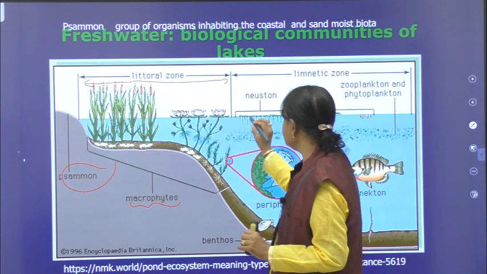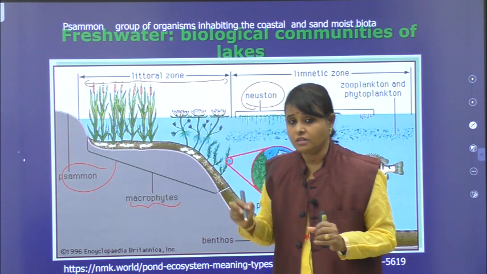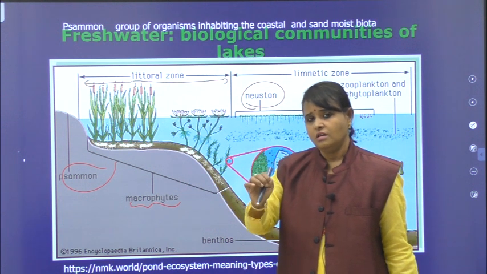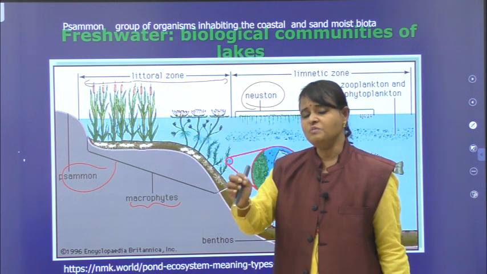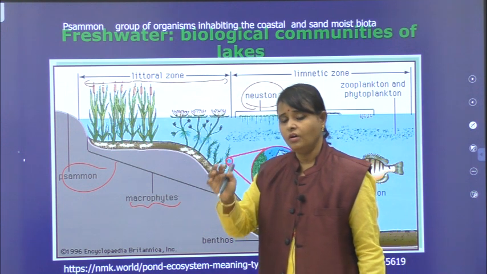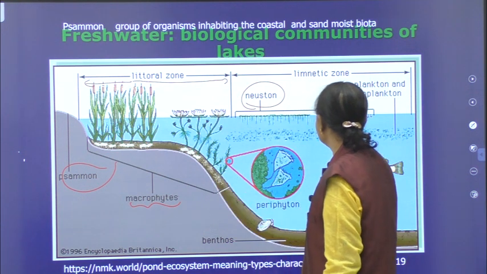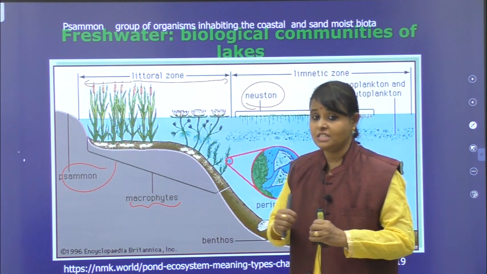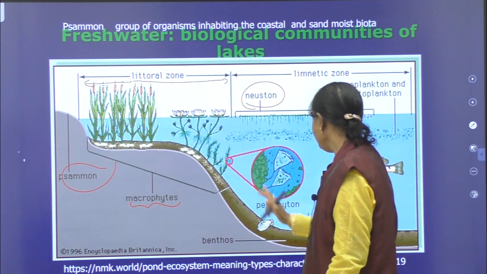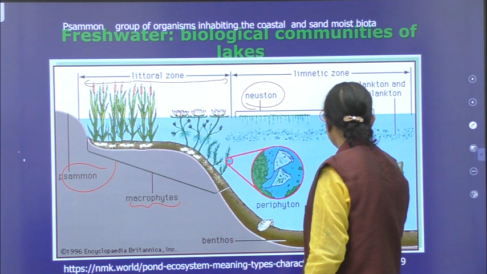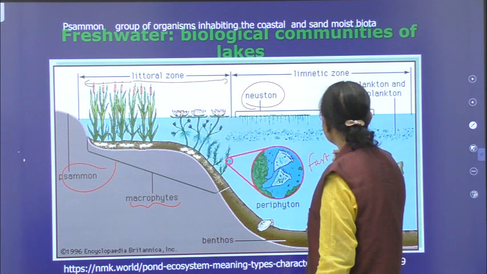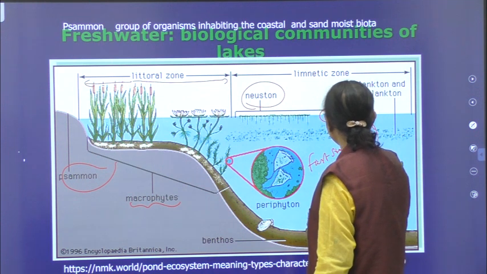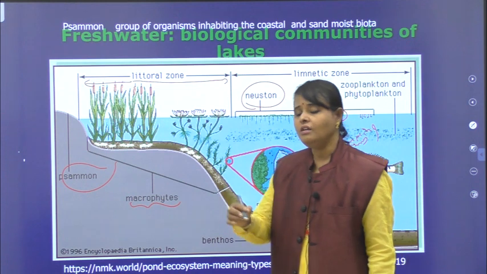Okay. So next you can see neuston. What is meant by neuston? They will ask you in the exam. Neuston means the organisms which rest on the surface or swim on the surface. You can see organisms like insects, water strider, flying fish, examples of neuston. What are these nektons? Fast swimming organisms. Fast swimming organisms are called nektons. Example, all fishes you can give.